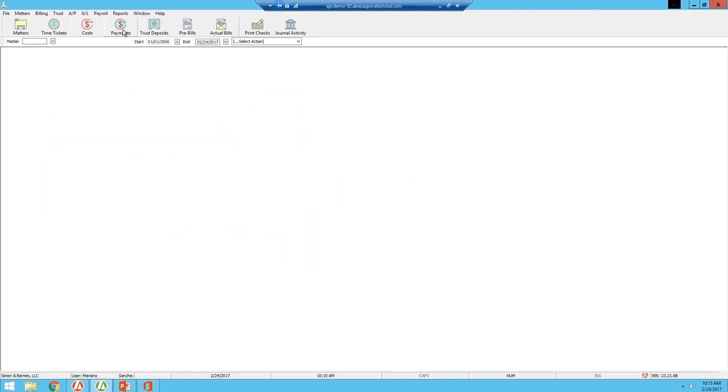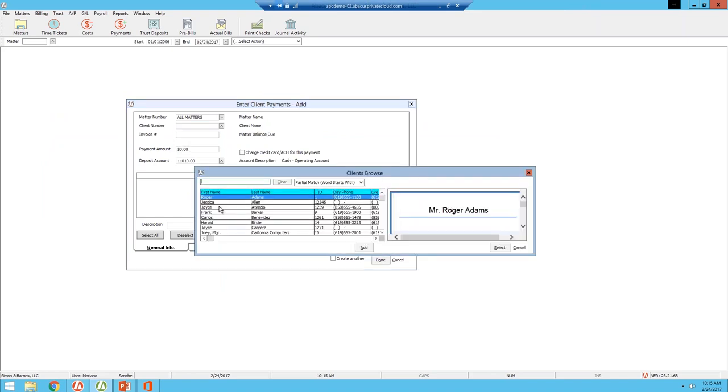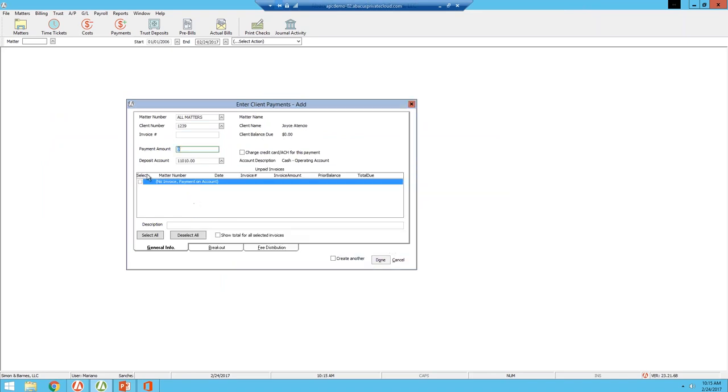You can definitely do payments received via Abacus Billing and Accounting. By clicking on this payments icon, once you receive a payment, Abacus keeps track of all the invoices that you send out. Based on client selection, you can select your client and you'll be able to see all the invoices that are in the system.